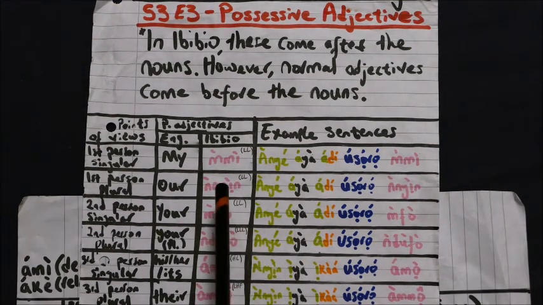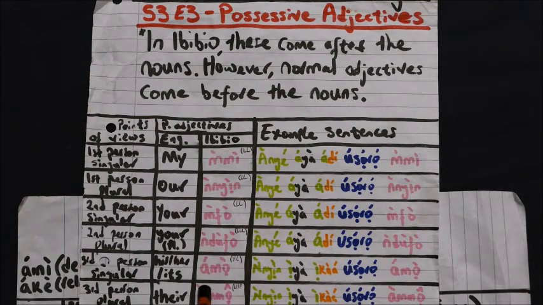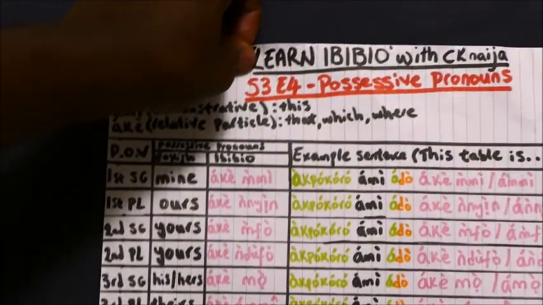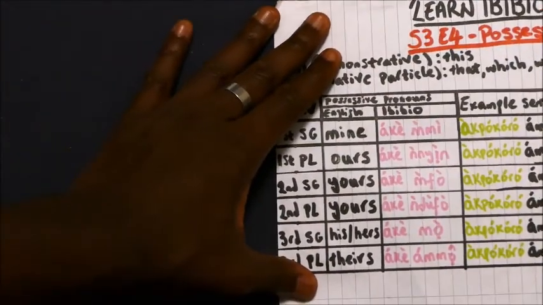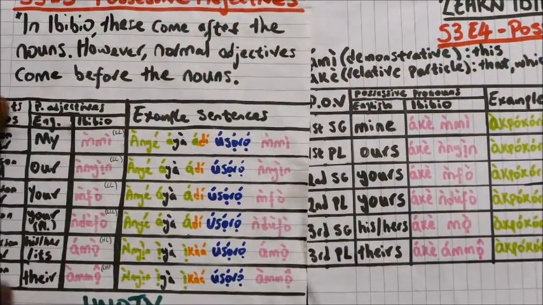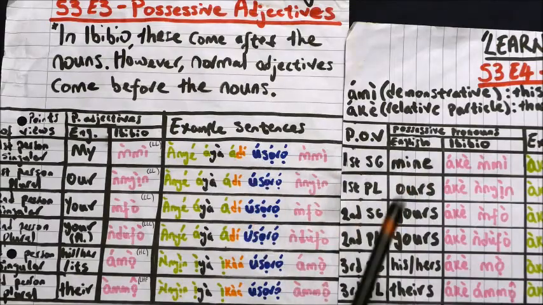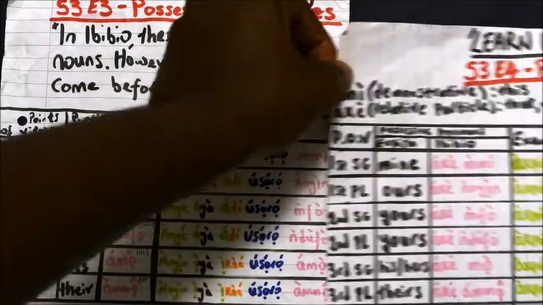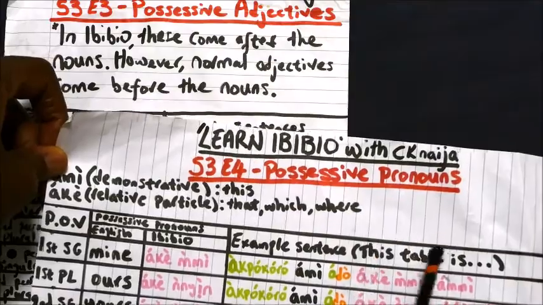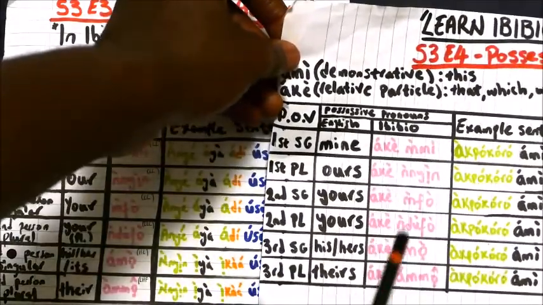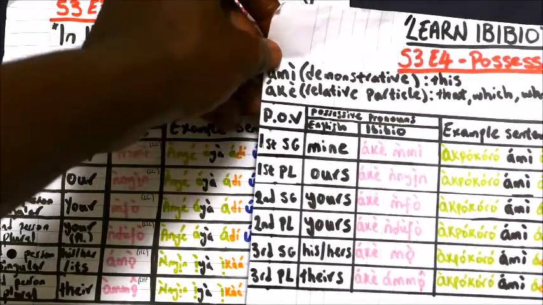Looking at these possessive adjectives, we can see their similarity to our possessive pronouns. The example sentence we're going to be using is this table is, and we're going to be using that sentence to learn the following possessive pronouns.